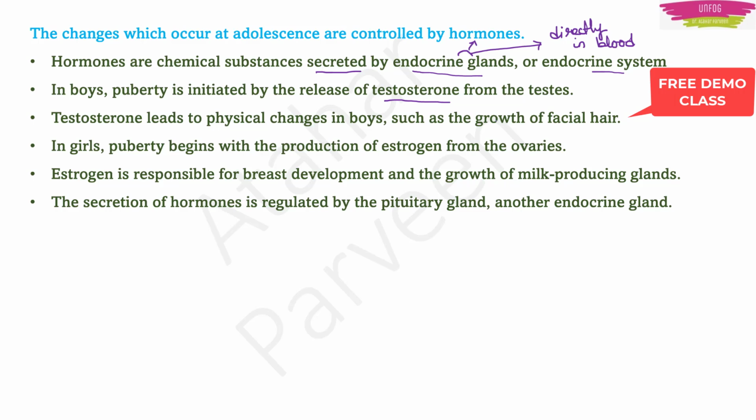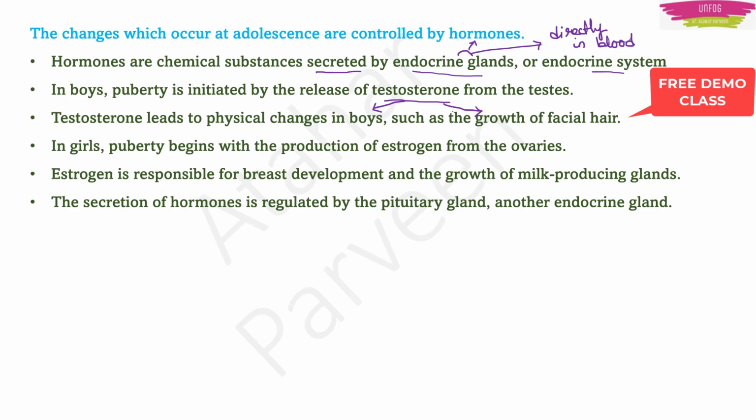So we were saying that these endocrine glands secrete a hormone called testosterone during puberty in boys. The organ which produces this testosterone is the testis. Coming to the physical changes in boys, this hormone makes some physical changes. What is that? Growth of facial hair. They can ask this as an MCQ. You should know this.